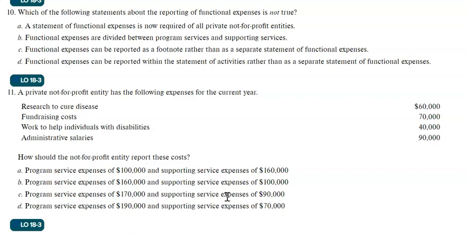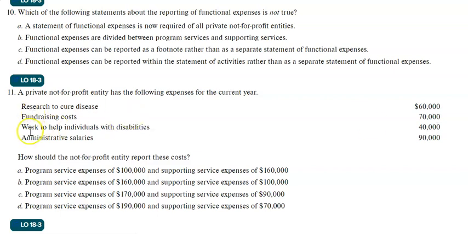So now, here we see the research to cure disease, and here work to help individuals with disabilities. These two actually sound related to their mission. So if you add these two, 60,000 plus 40,000, that will be their program service expense, which is 100,000.